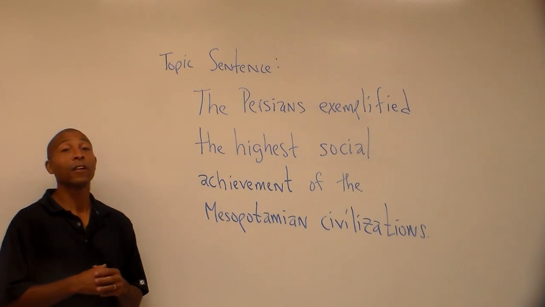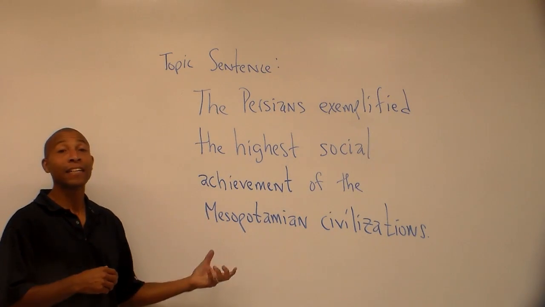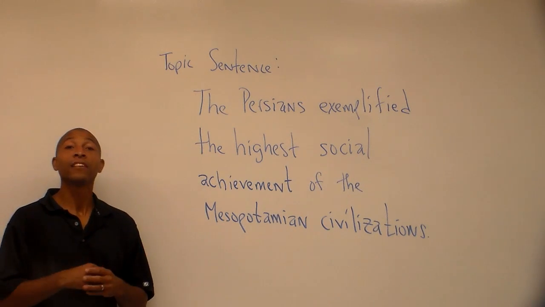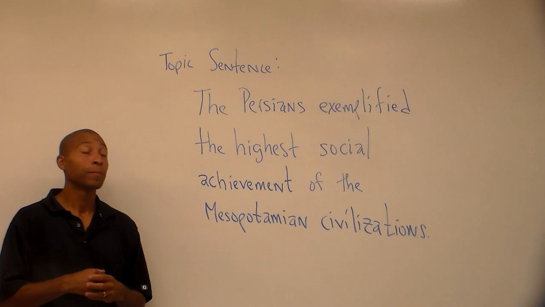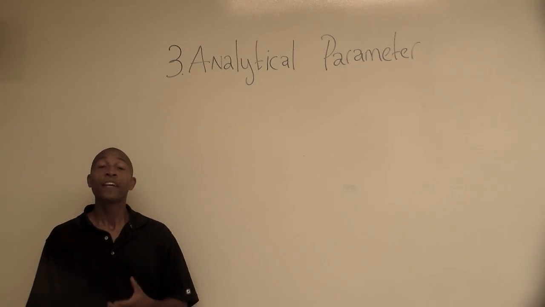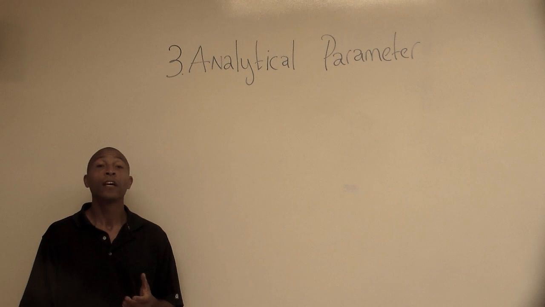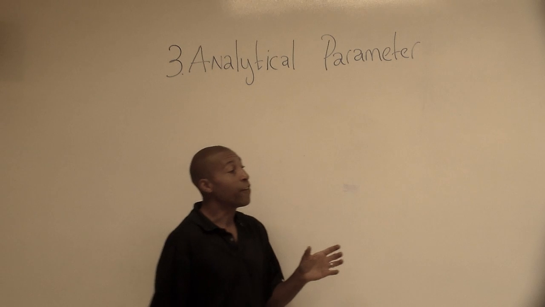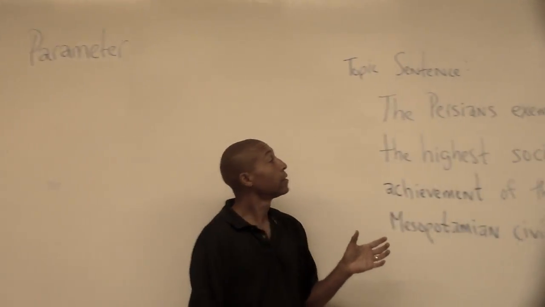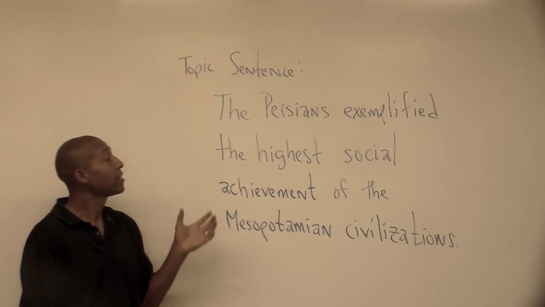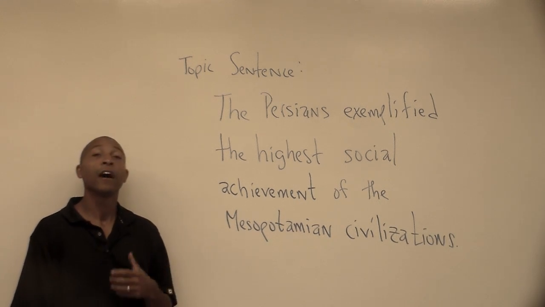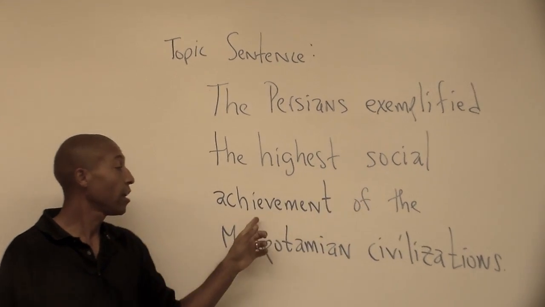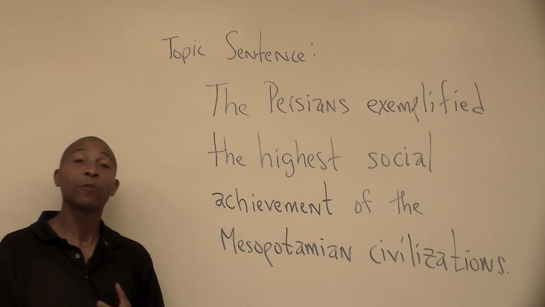We also want to make sure that our sentence is a grammatically correct sentence, and that it is as concise and to the point as possible. Our third step is to make sure that we incorporate and use analytical parameters in our topic sentence. If you think about our sample, the Persians exemplified the highest social achievement of the Mesopotamian civilizations. Here, social achievement is our analytical parameter.